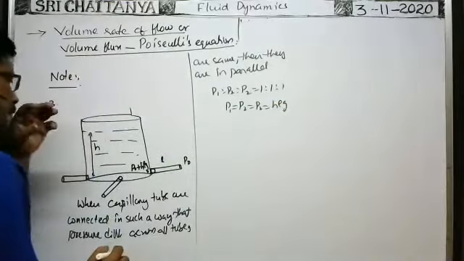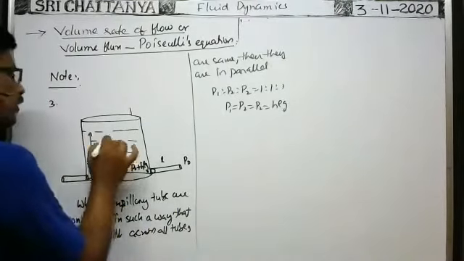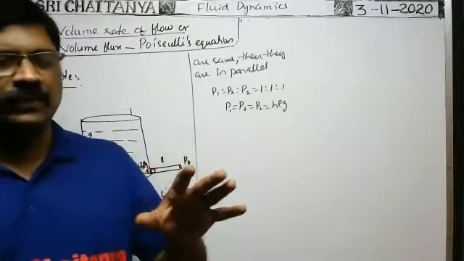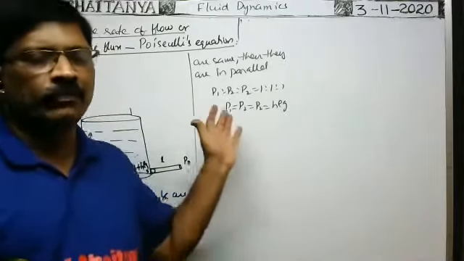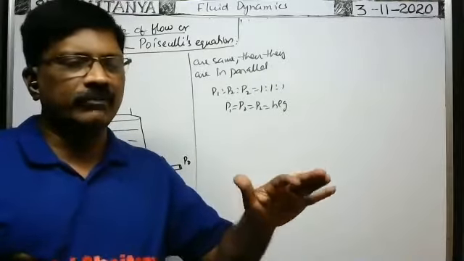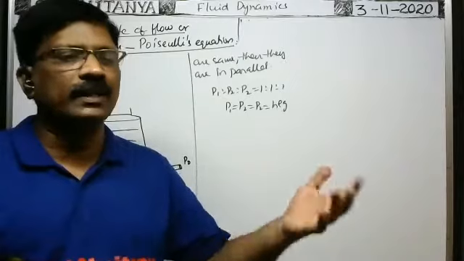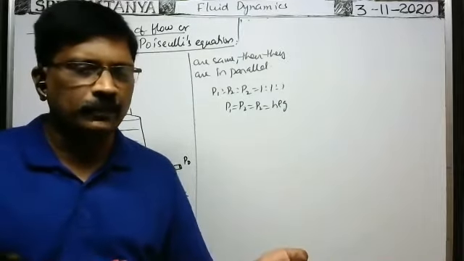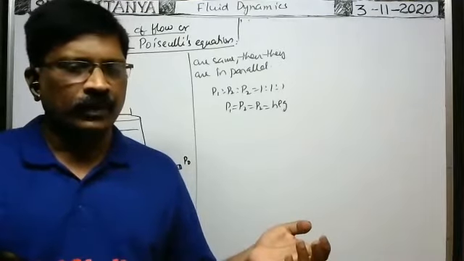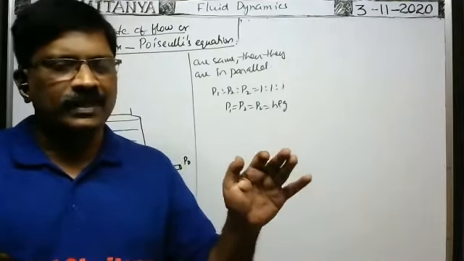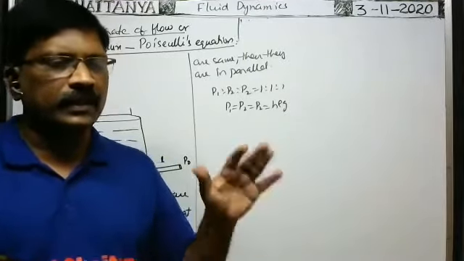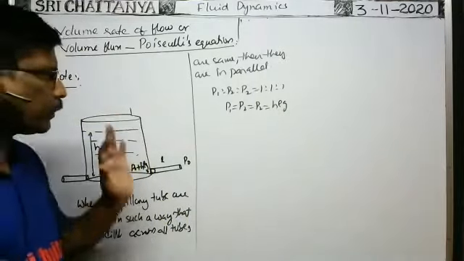H means the height of the liquid column, rho is the density of the liquid, g is the acceleration due to gravity. So when capillary tubes are connected in such a way that the pressure difference across all of them remains the same, then they are said to be connected in parallel. If the capillary tubes are connected in such a way that the volume rate of flow remains the same in all the capillary tubes, then how are they said to be connected? When capillary tubes are connected in such a way that the volume rate of flow remains the same in all of them, then they are said to be connected in series. But here it is parallel.